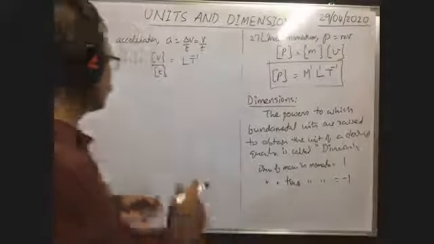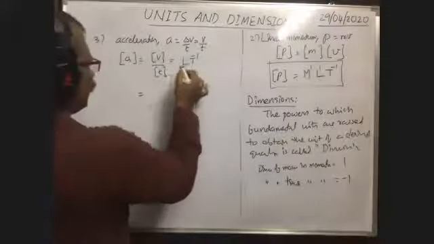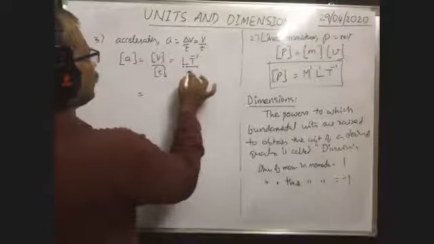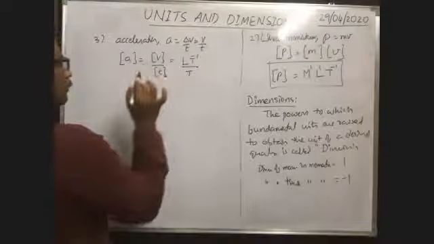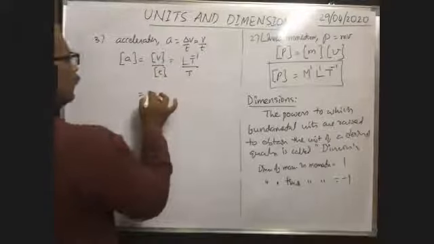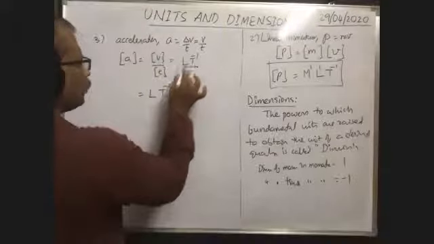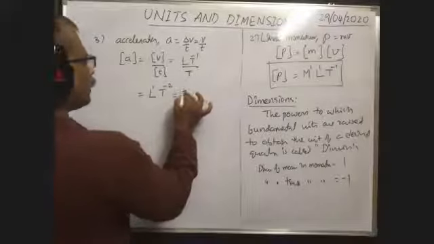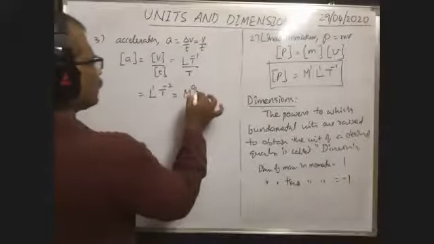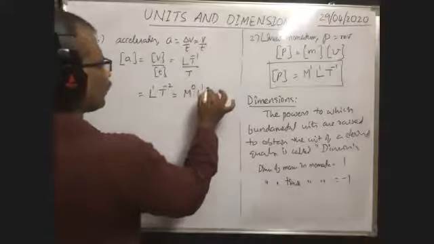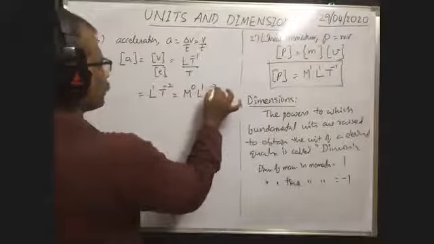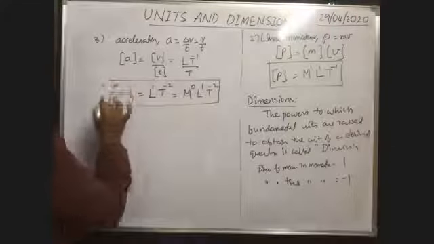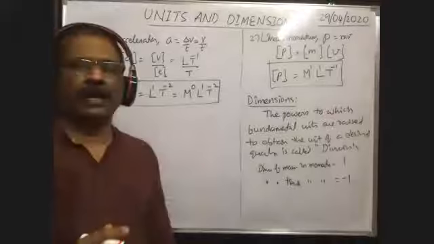Okay. So this is equal to L to the power of 1, by time, meaning capital T, that is the unit of time. Now, L T to the power of minus 2 you will get. If the L power is not written, it means 1. M is not there now, so M to the power of 0, L to the power of 1, T to the power of minus 2. It is the dimensional formula of acceleration.